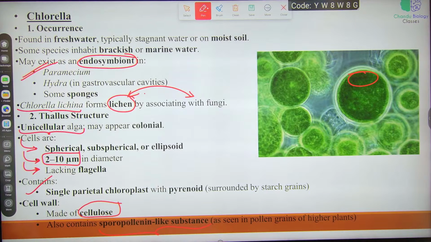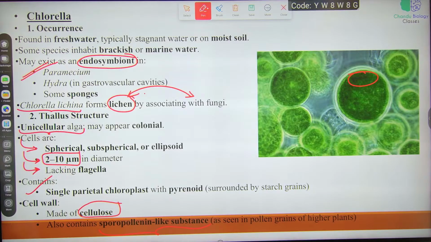Clear? Now, in sexual reproduction, development of antheridia and development of oogonia is also observed. Once we recall this complete theory of asexual reproduction, we will move on to sexual reproduction, gametogenesis and germination.